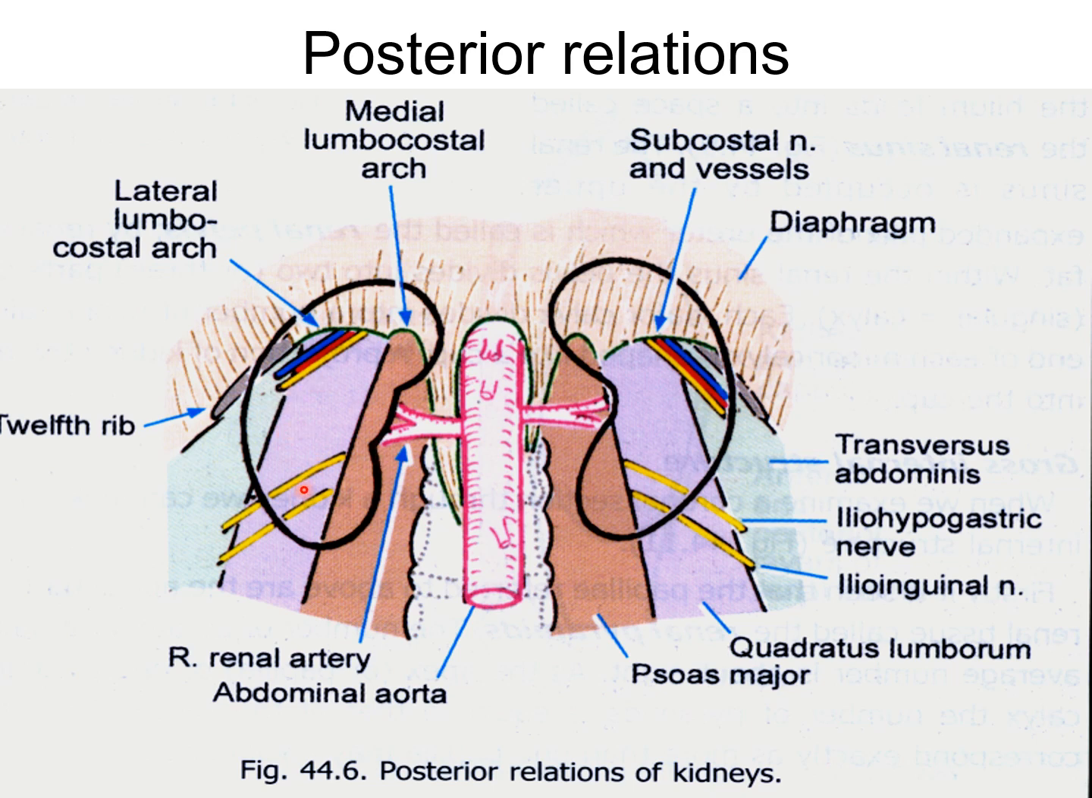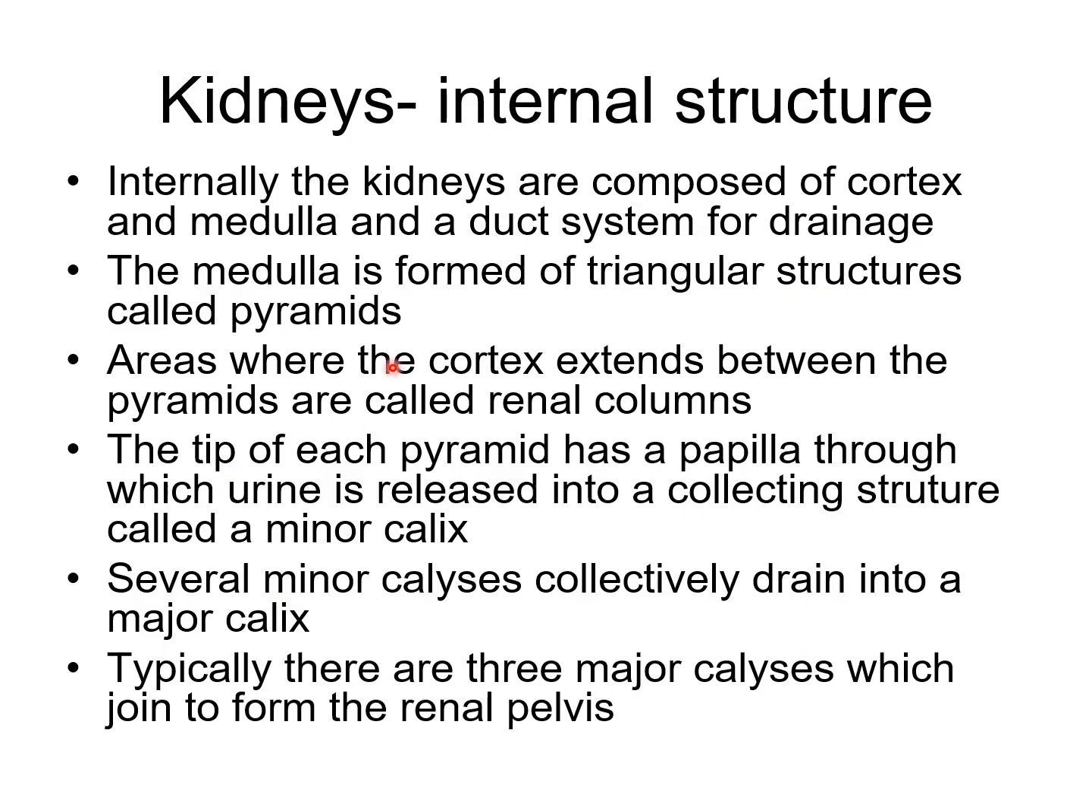So, a special feature on the posterior surface is the renal angle. The renal angle, as I already told you, is the angulation between the lower border of the 12th rib and the lateral border of the erector spinae muscles. So this is the renal angle, formed by the 12th rib and the erector spinae muscles.